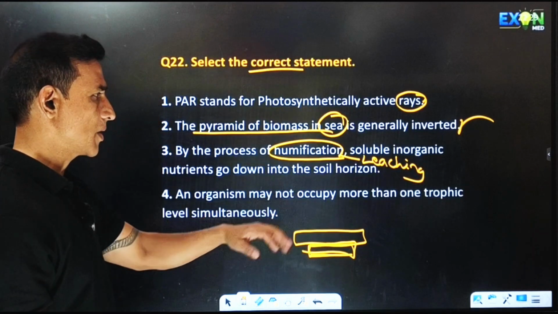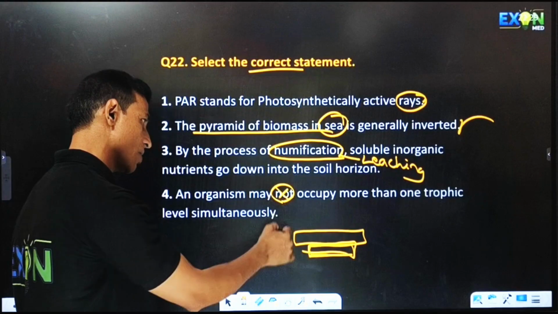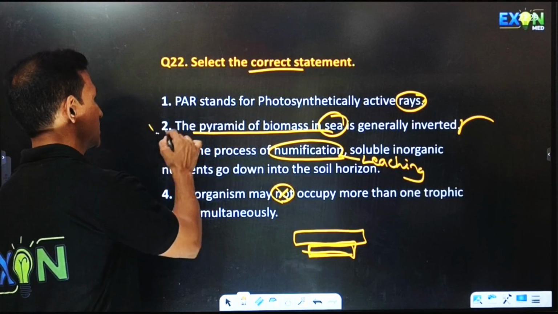An organism may not occupy more than one trophic level simultaneously. It can occupy, but they have given not. So hence the correct option is the second one.